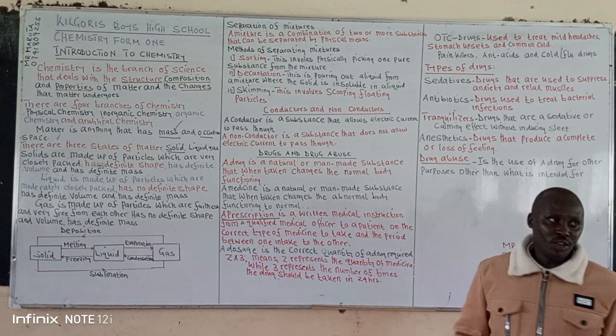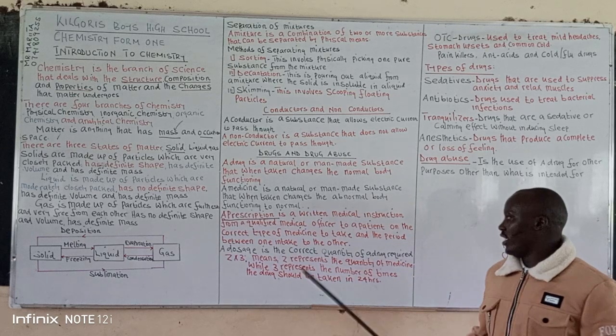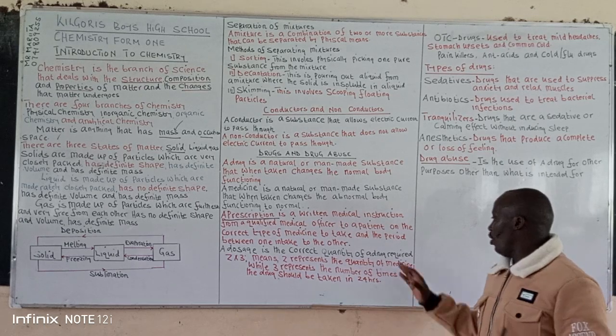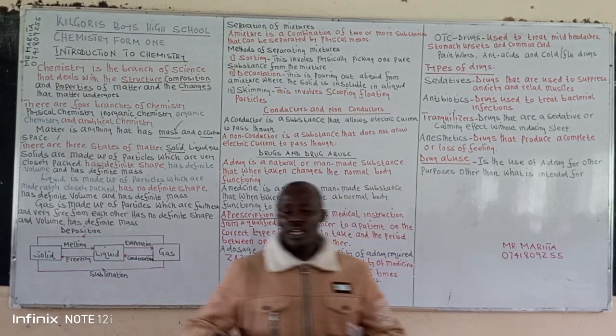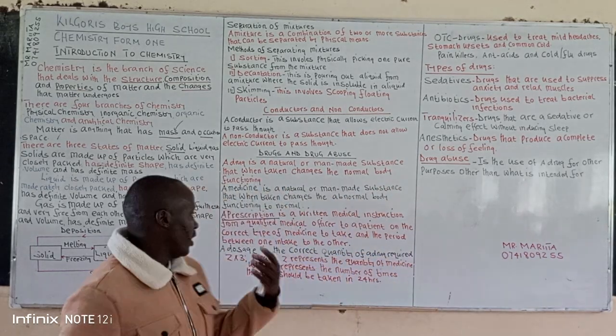Then there is what you call a dosage. A dosage is the correct quantity of a drug required. So when you talk about dosage, this is the correct quantity of a drug required.